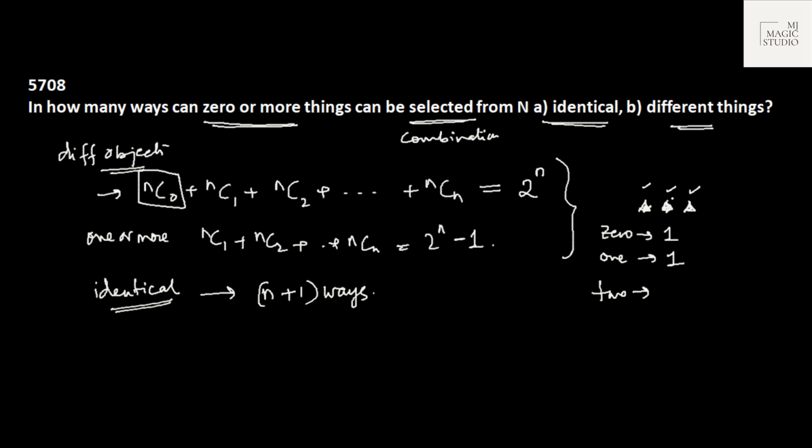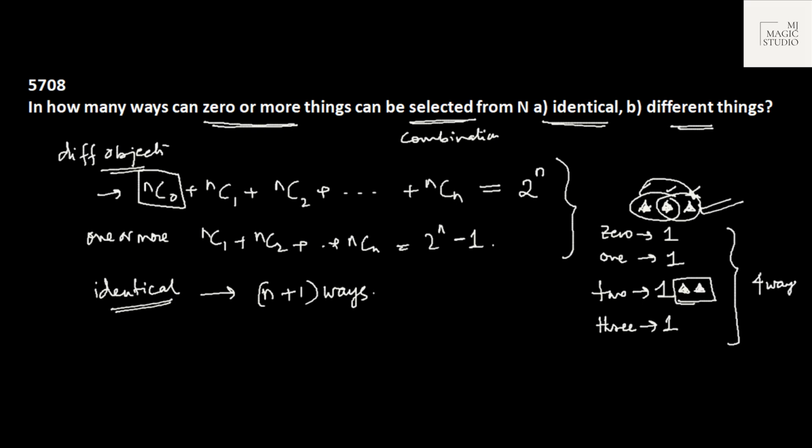In how many ways can you select two at a time? Either you select these two, or these two. Whenever you select and see what you have selected, you will end up seeing that you have selected the same two triangles. Then again, you will call it one way. Similarly, if I ask you to select all three, you will say in one way only I can select it. So if we have three triangles, total 4 ways we can do selection, selecting 0 or more things at a time.